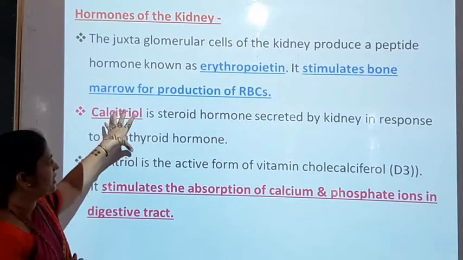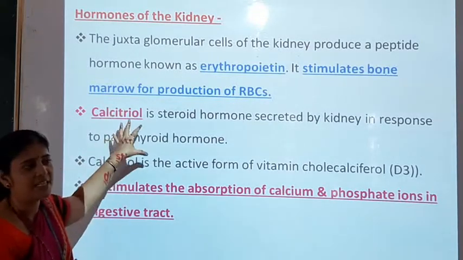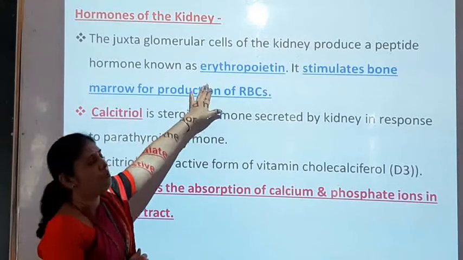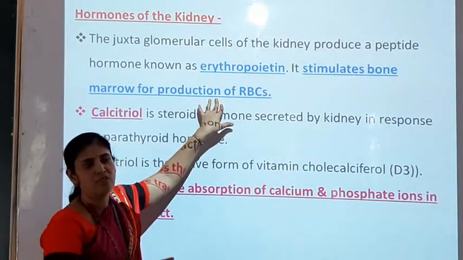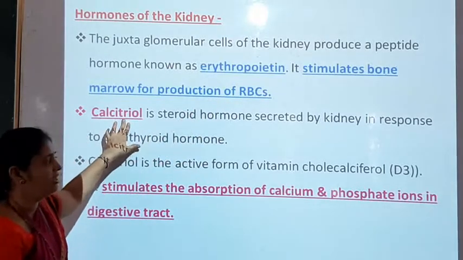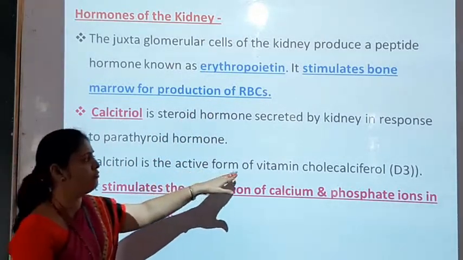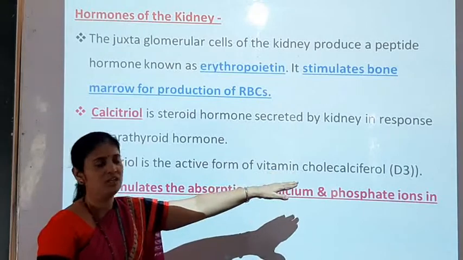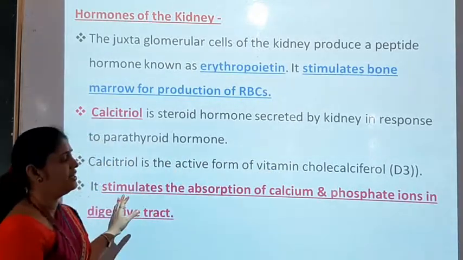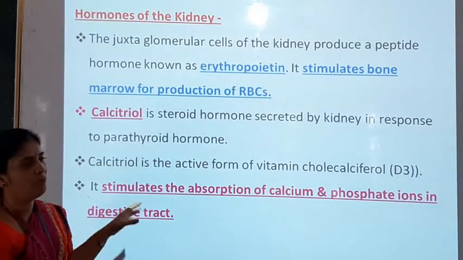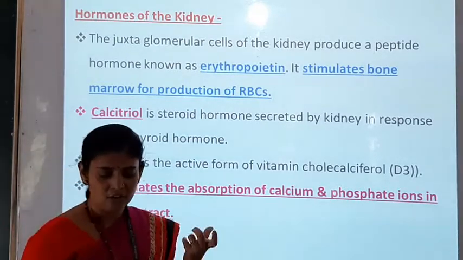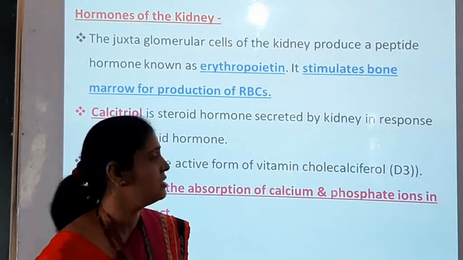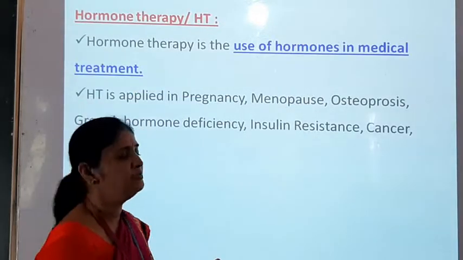So here are the 2 main hormones secreted by the kidney: erythropoietin, responsible for red blood cell formation, and calcitriol, which is the active form of vitamin cholecalciferol, that is vitamin D3, and it is responsible for stimulating the absorption of calcium and phosphate ions in the digestive tract. So these are the different hormones secreted by the kidney.